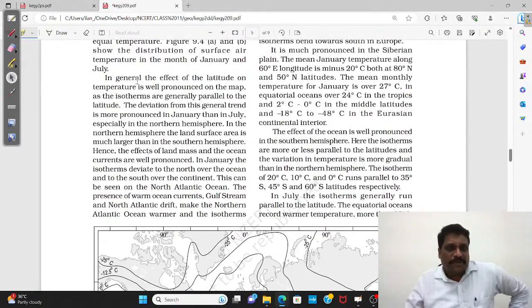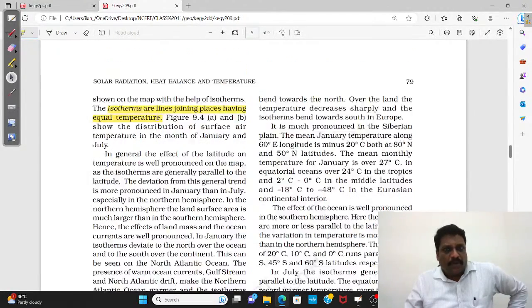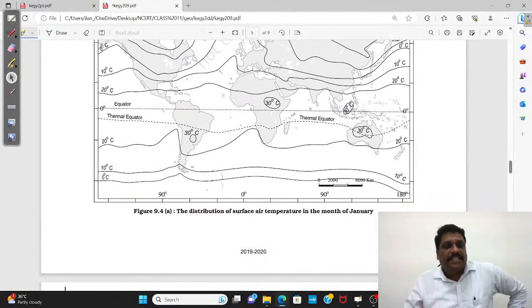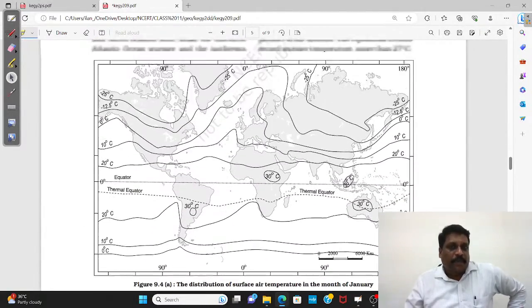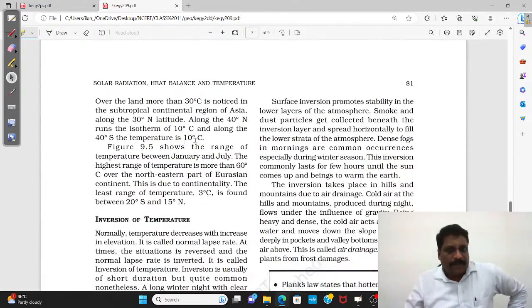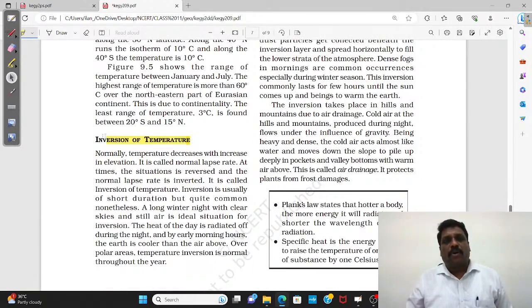What are isotherms? The lines joining places having equal temperature, you call them isotherms. Let me tell you, with isotherms, seasonal variations will also be there. Between summer and winter also there will be a difference. Then NCERT also talks about a small concept of temperature inversion, and let me tell you,